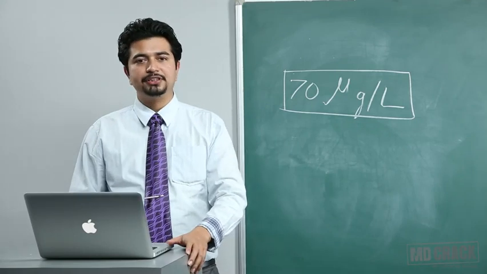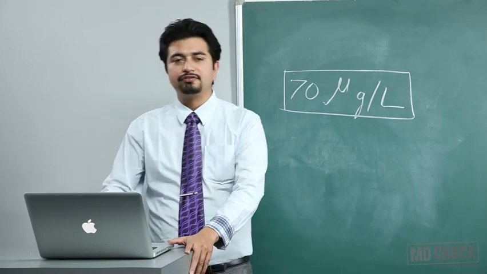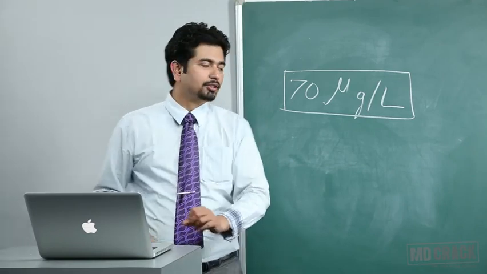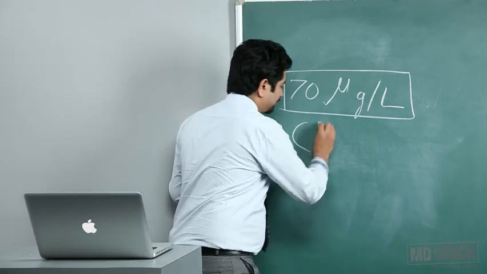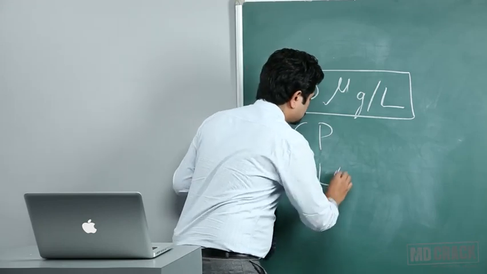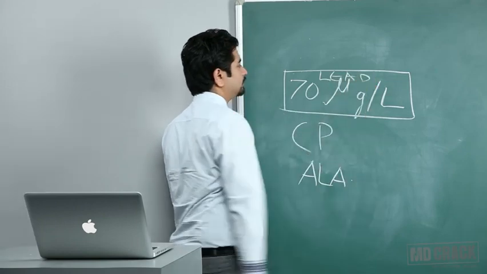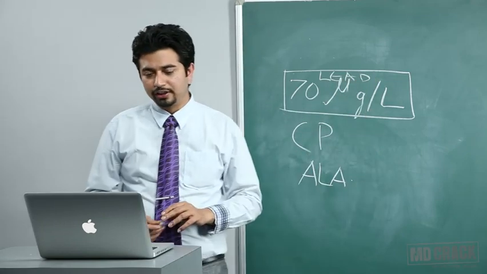Basophilic stippling of RBC, as I told, is a very sensitive indicator for hematological response to lead. What are the others? You have coproporphyrin, like we discussed, and you have ALA. But the direct level of lead, probably the most important and most frequently asked.